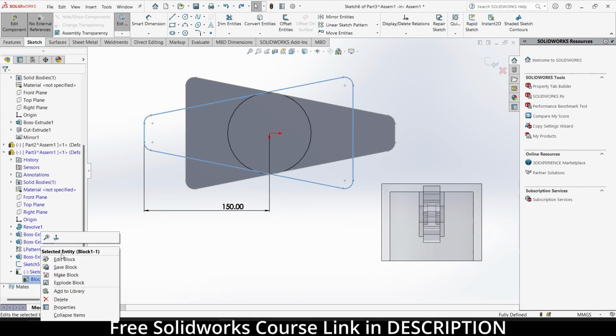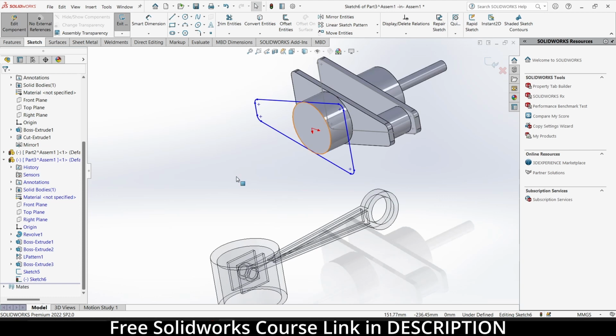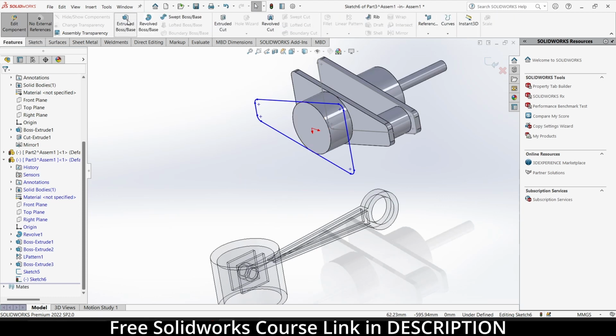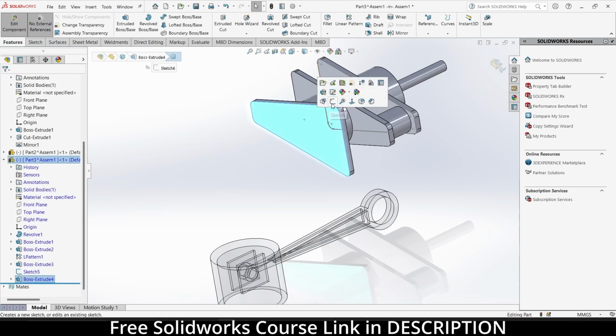Now right click on block and click on export block. Notice it is converted to a sketch. That is basically what I want. Click on here, 10 mm. Click OK. Select this face, sketch.